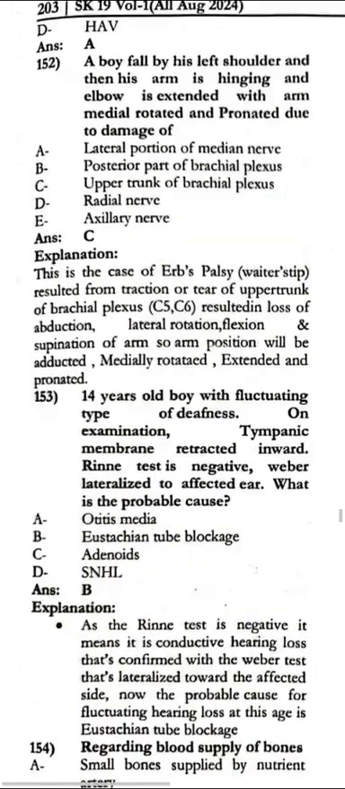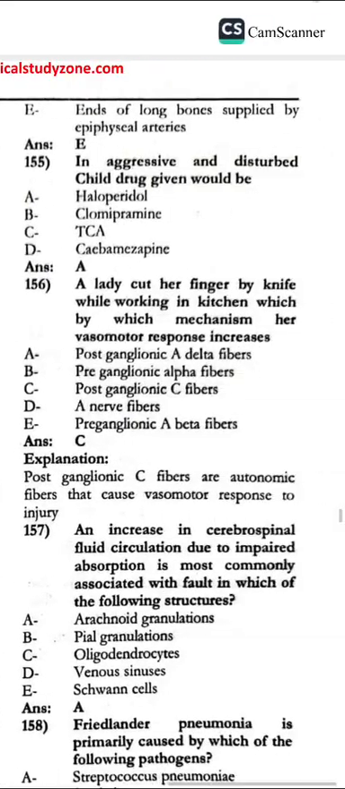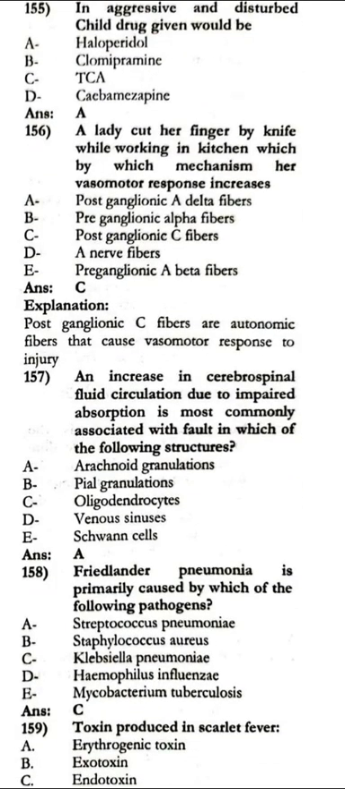Regarding blood supply of the bones, the ends of the long bones are supplied by the epiphyseal arteries. In an aggressive and disturbed child, the drug given would be haloperidol. A lady cut her finger with a knife while working in the kitchen. By what mechanism does her vasomotor response increase? That is the postganglionic C fibers.